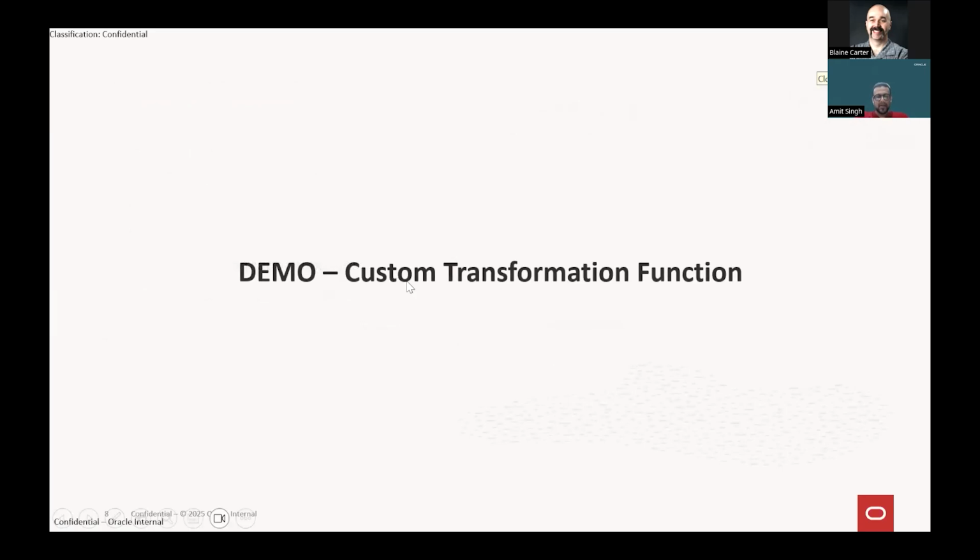Yeah. Let's start with this demo, the custom transformation function. Just for this session, I have created a Node API. The reason is that for ORDS, we already have a couple of blocks where we have the code. And since ORDS is a standard technology, it defines some specific input parameters, the filter queries, and so on.